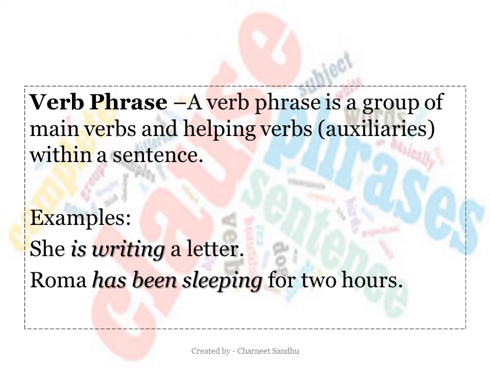The next type is the verb phrase. A verb phrase is a group of main verbs and helping verbs, that is auxiliaries, within a sentence. So basically, a verb phrase can consist of a main verb, its auxiliaries, its complements, and other modifiers. Hence, it can sometimes refer to the whole predicate of a sentence.